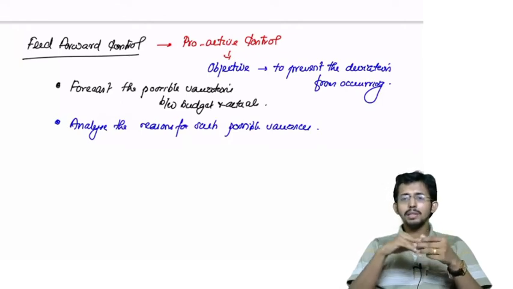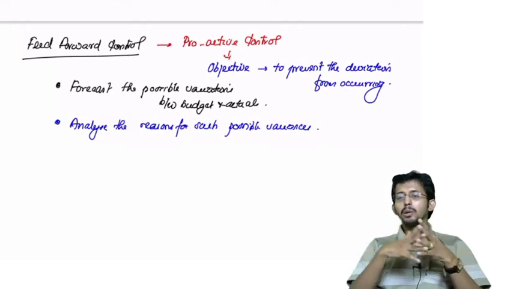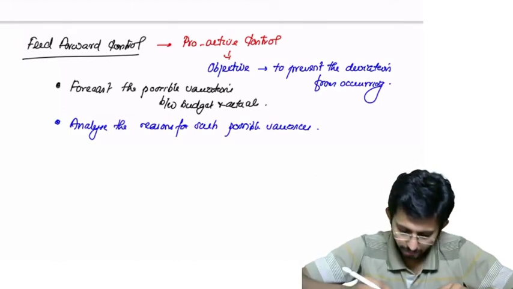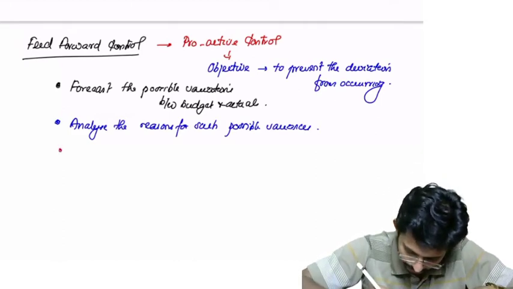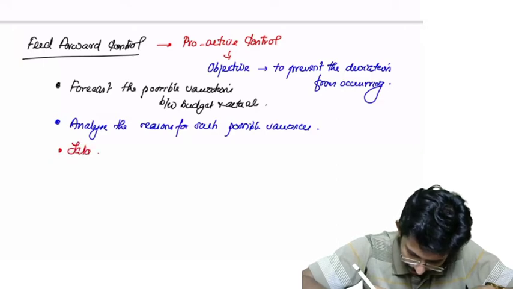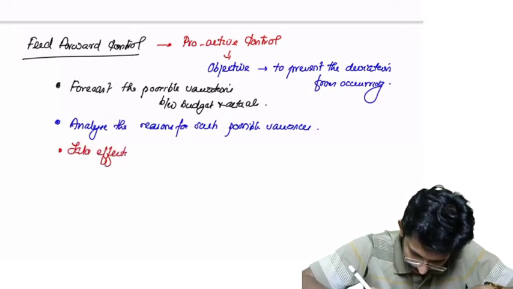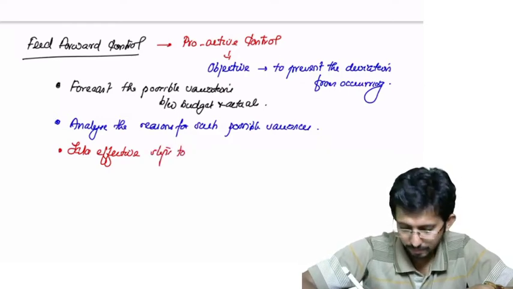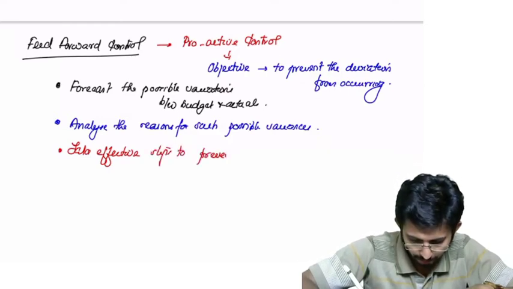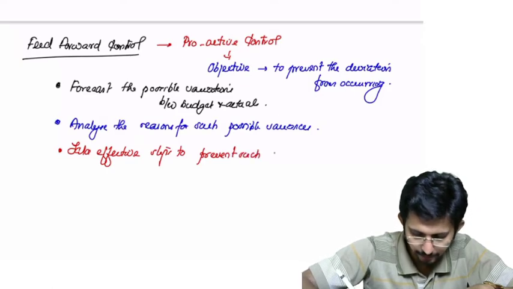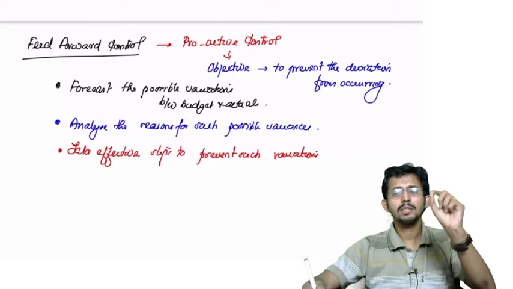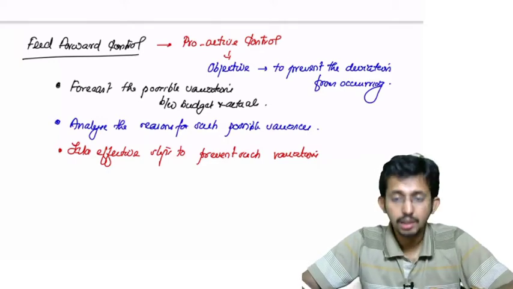Once you have understood the reasons, you can take effective steps to prevent such variations. So third, take effective steps to prevent such variations. This is what is known as feed forward control.